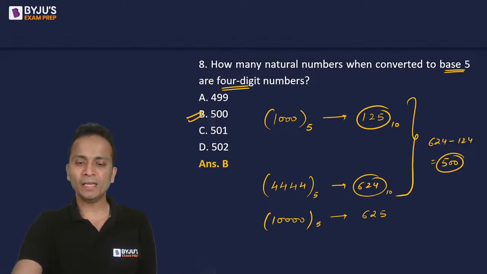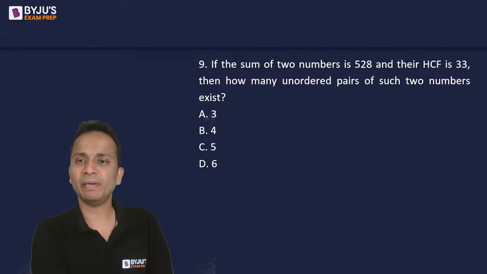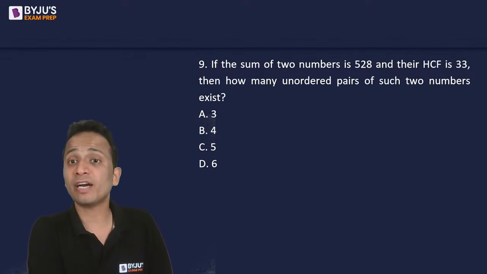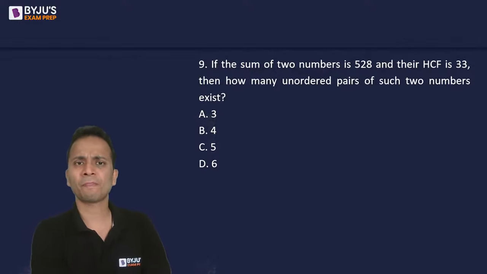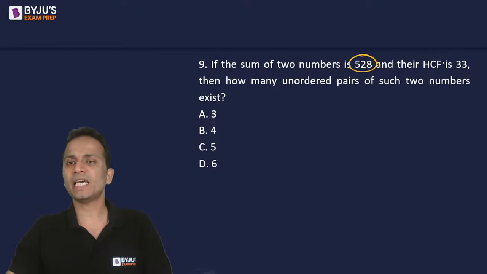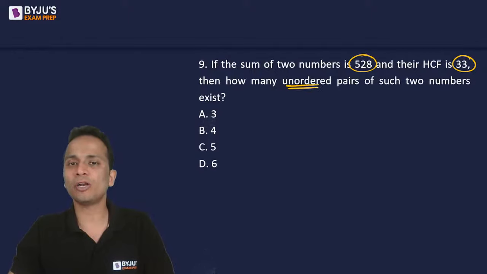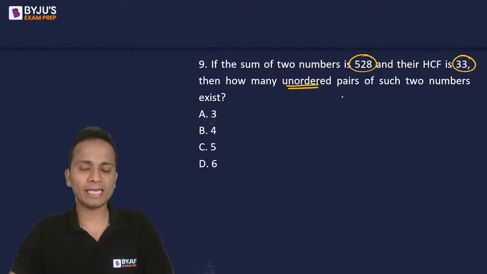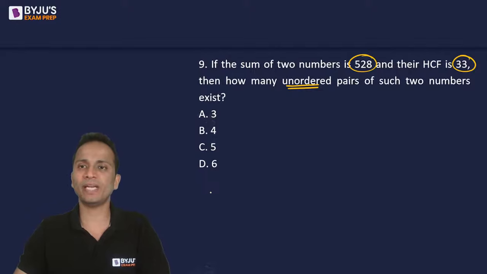Okay. Let's move on and look at the next question, question number 9. Question number 9, a basic question based on the properties of HCF and LCM. Now this one is for HCF. If the sum of two numbers is given as 528 and their HCF is 33, then how many such unordered pairs exist? So ऐसे कितने unordered pairs exist कर सकते हैं? HCF is 33 and the sum is 528.